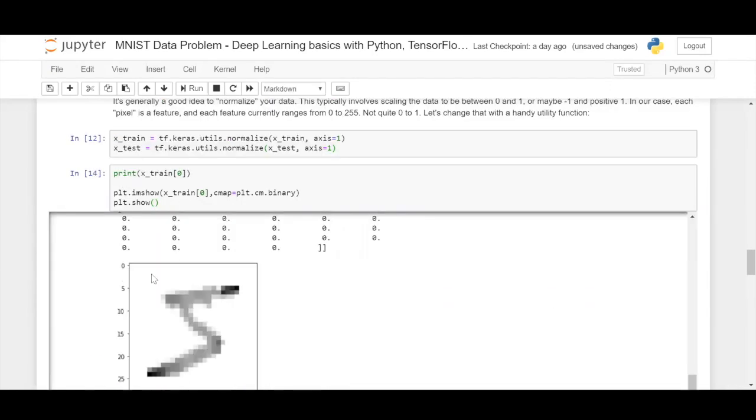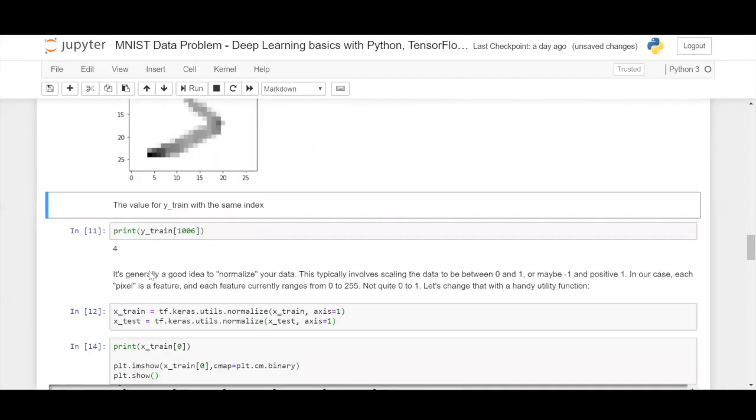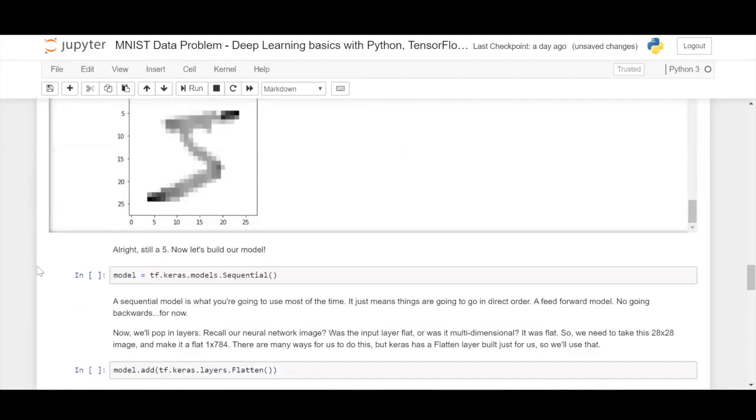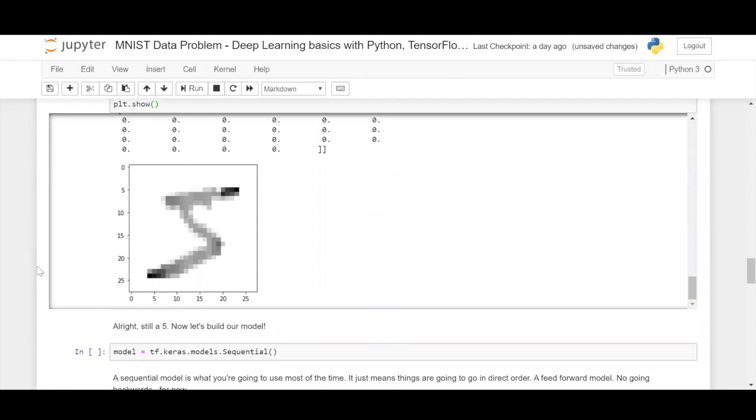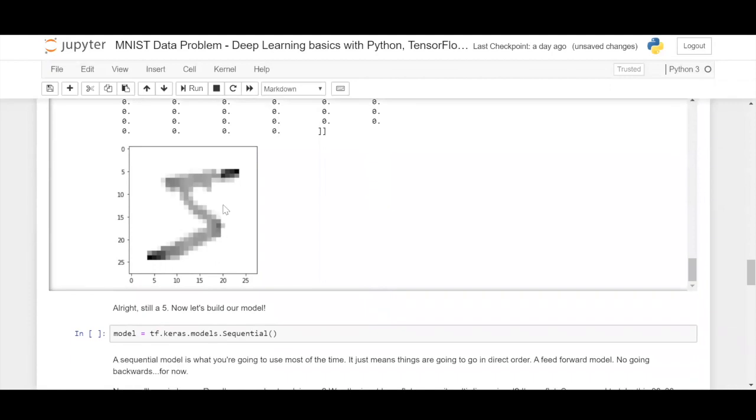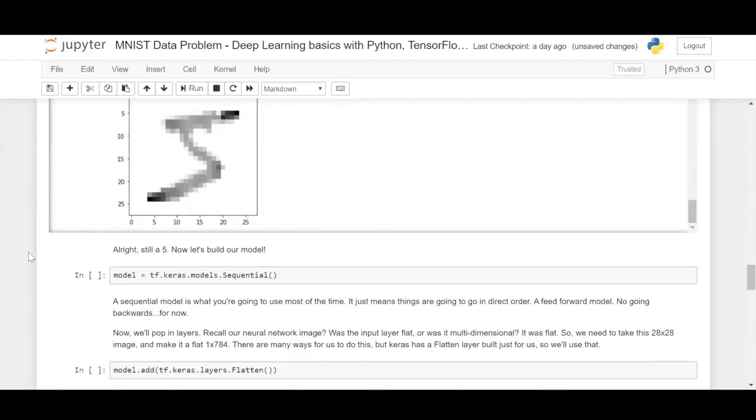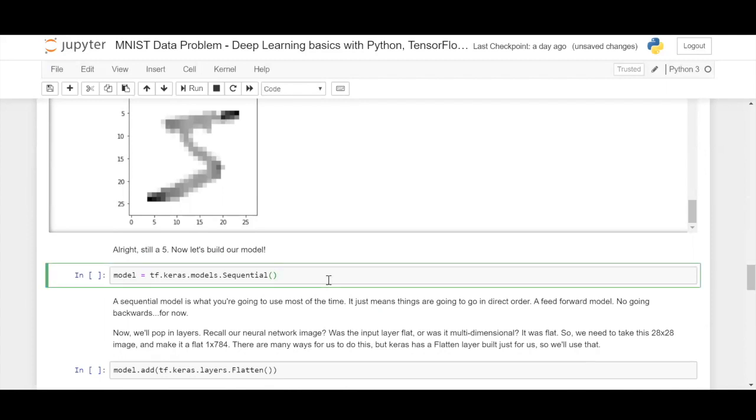Yeah, it is down here. So after normalization, this is how it looks. The data is still the same, there was no damage caused to the data, and the patterns are still the same. That is how it still looks now. So now let us move on to build our TensorFlow neural network model.